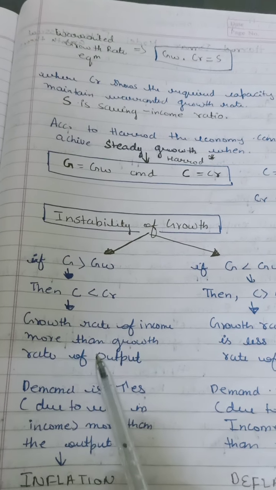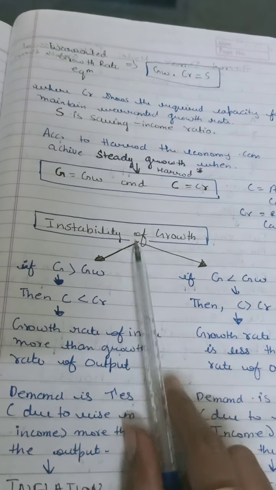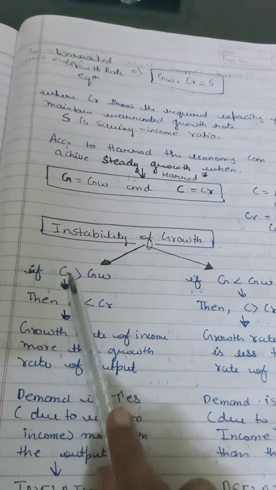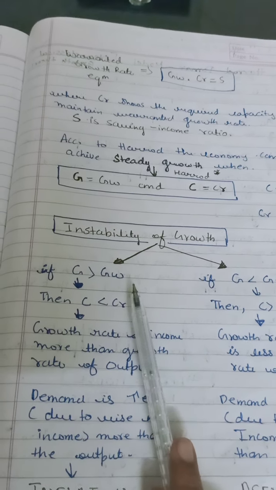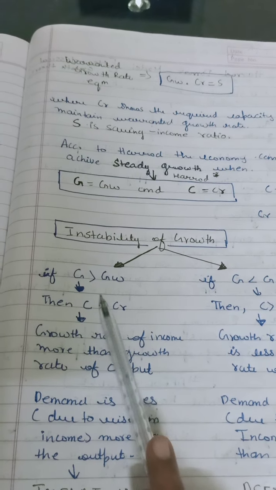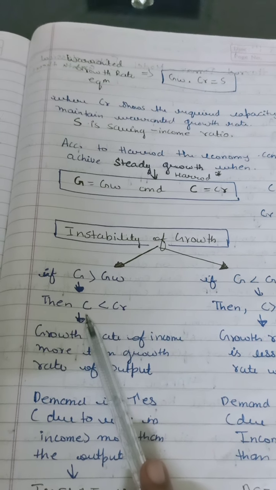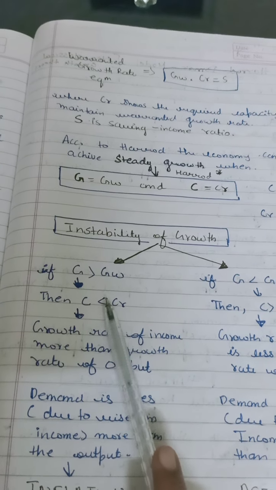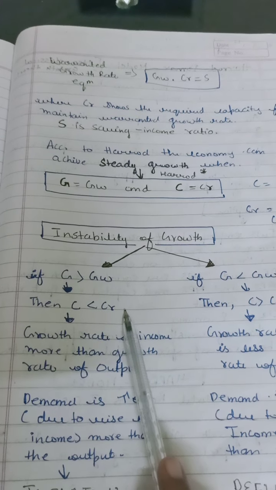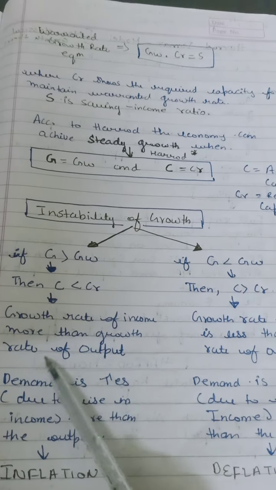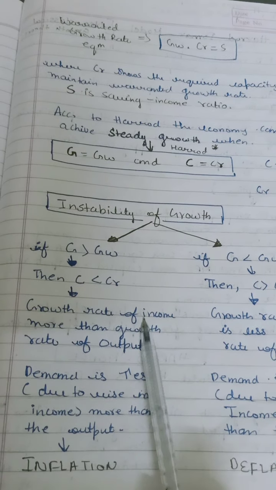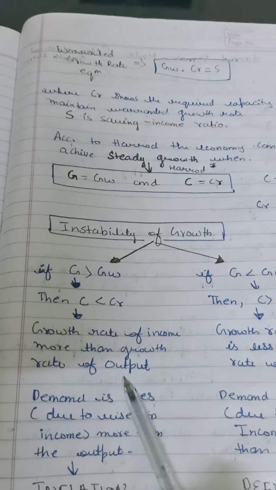This shows that you are working at full capacity, but your actual growth rate is more than that. Your actual capital being run in the economy is less than your required capital, and that is the reason there will be a growth of income more than that of output.